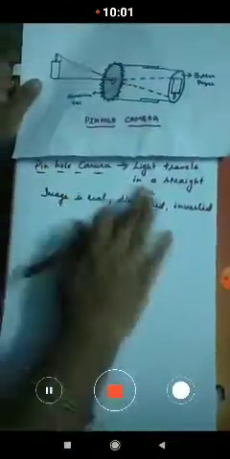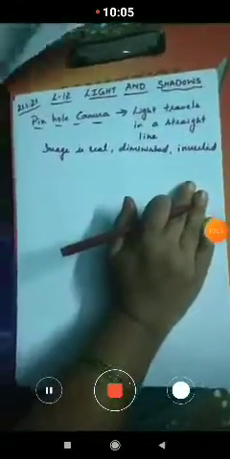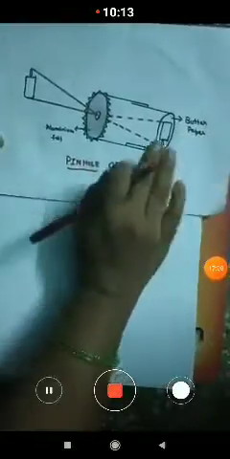So this is the principle of the pinhole camera, and it shows that the light travels in a straight line. So this is about the pinhole camera.